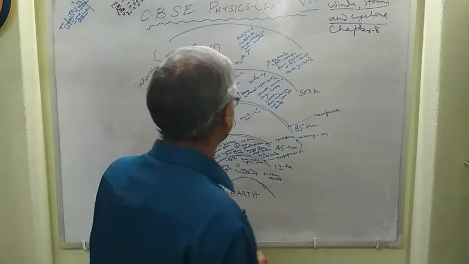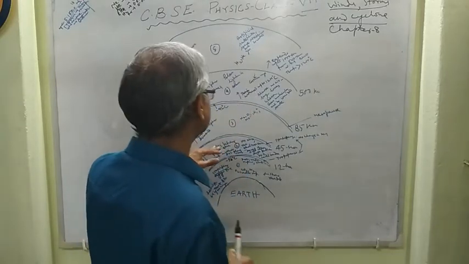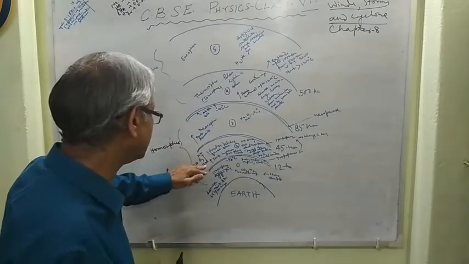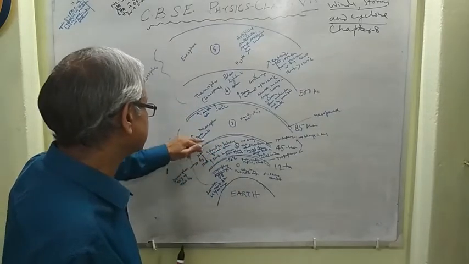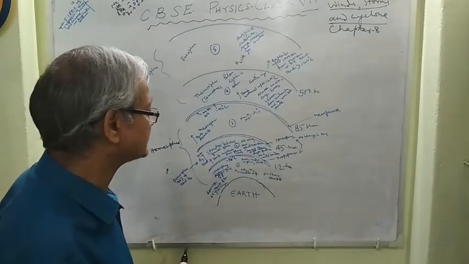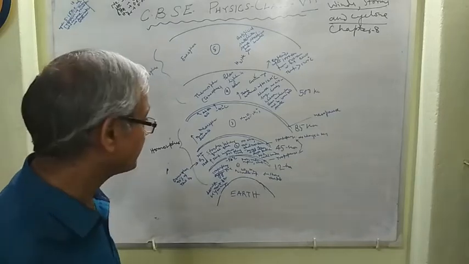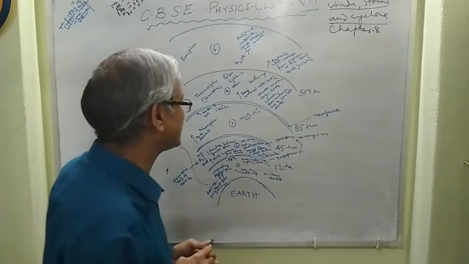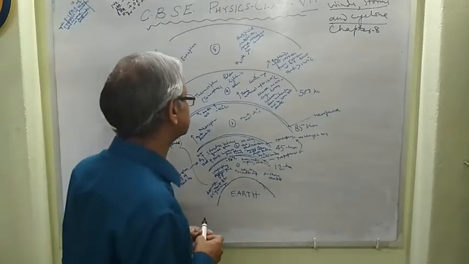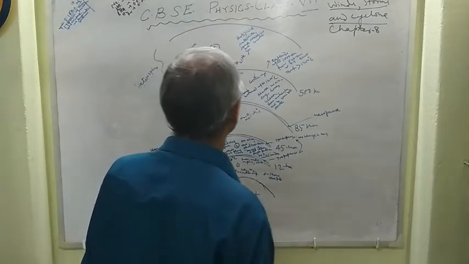Next, in the junction between the stratosphere and mesosphere, the temperature remains constant, that is, does not change with altitude. This is called the stratopause, right?